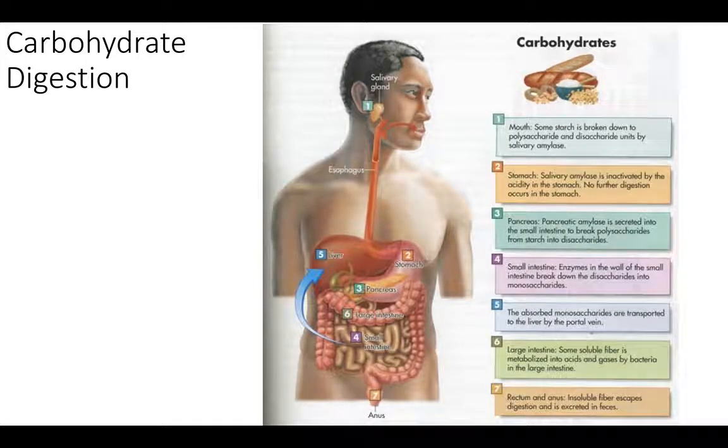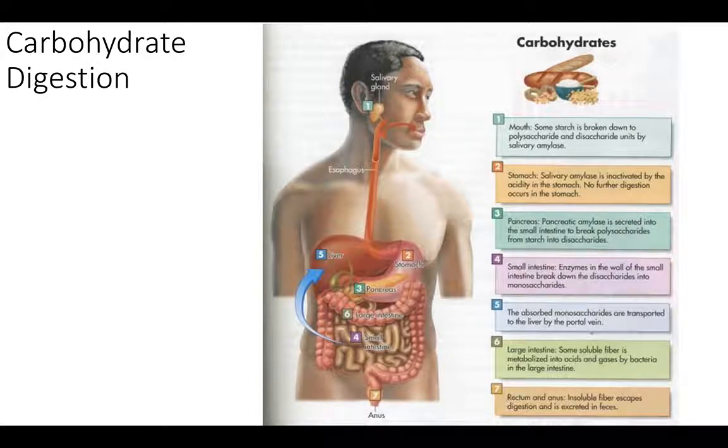Okay. We're going to take a pause to talk about how these starches are digested and what happens to them in the body. Starch, of course, is a type of carbohydrate, and carbohydrates like starch start to be digested inside of the mouth. Your saliva actually has enzymes in it. In this case, it's called salivary amylase. You can see it right here. It begins to break apart the starch from really long polysaccharide chains into smaller polysaccharide chains and even disaccharides.